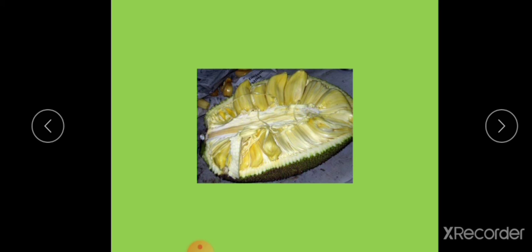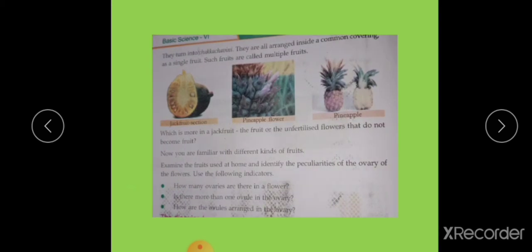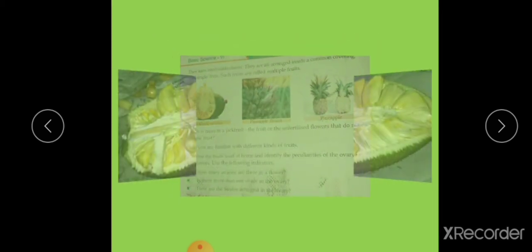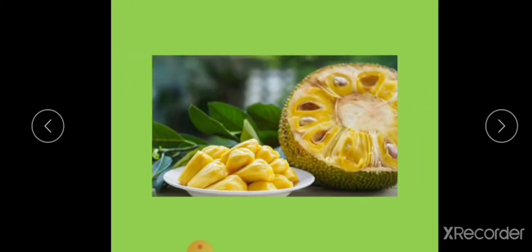All these parts are covered with one single hard coating. Here you can see this is the hard coating, that is green in color. So chakkakuru, chakkachavani and chakkachola all are arranged inside a common covering as a single fruit. Such fruits are called multiple fruits.